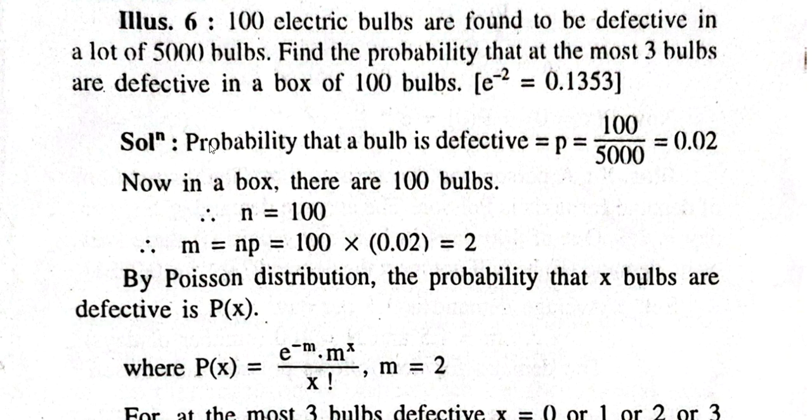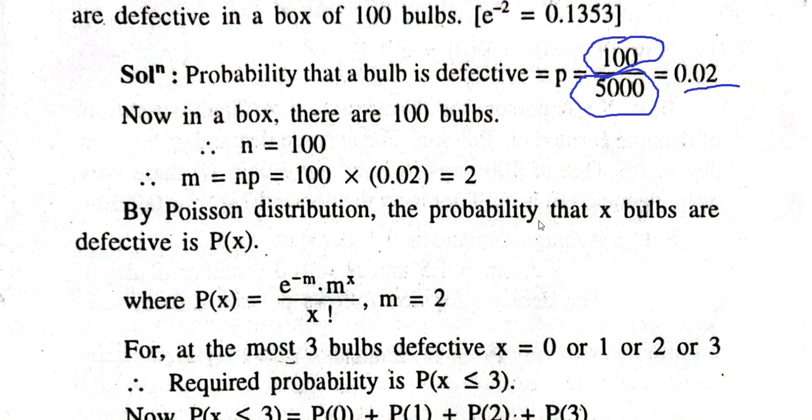We first require the probability of getting a defective bulb. From the 5,000 bulbs, 100 are defective. So what is the probability of getting a defective bulb? p is equal to 100 upon 5,000, and this will give you 0.02.